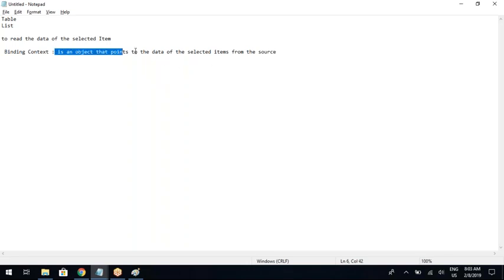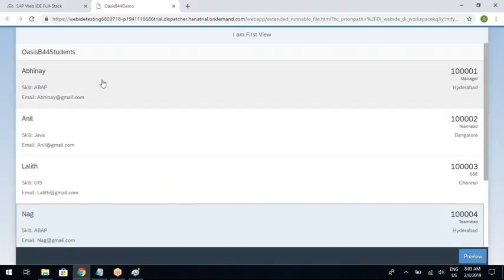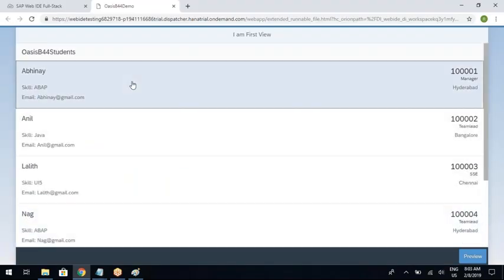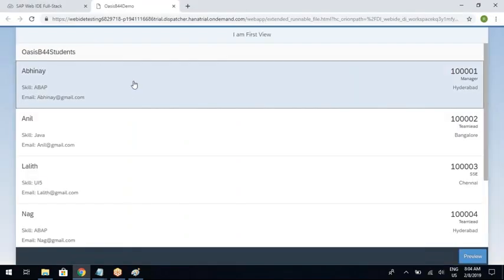So let us understand the definition once again. For example, I selected Abhinay. Then to read the data from the selected item, we depend on the concept called binding context. The binding context is an object that points to the data of the selected item. Which item did you select?